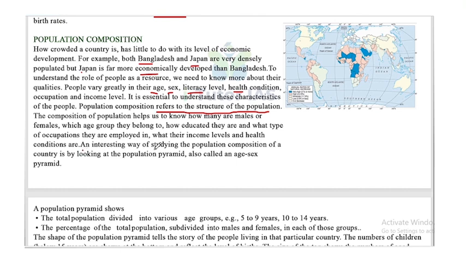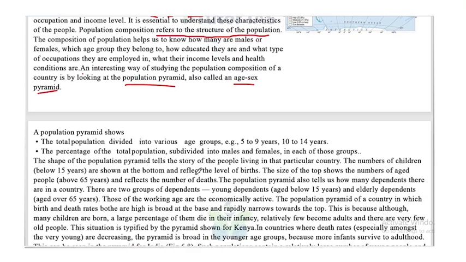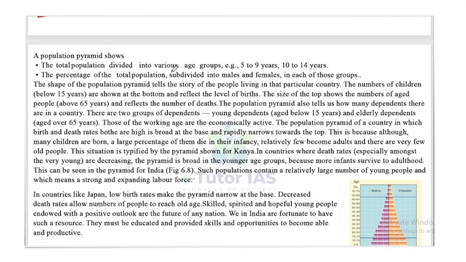An interesting way of studying the population composition of a country is by looking at the population pyramid, also called an age-sex pyramid. So we can study the population composition of a country by the population pyramid or the age-sex pyramid. Now, a population pyramid shows the total population divided into various age groups, for example, 5 to 9 years, 10 to 14 years, etc. And second is the percentage of the total population subdivided into males and females in each of these groups.